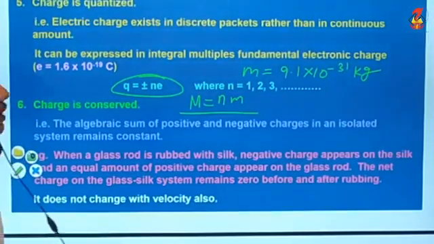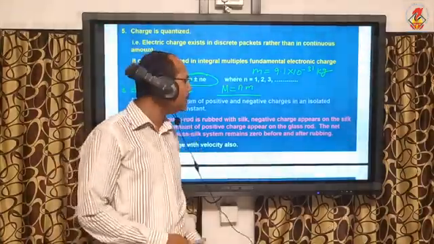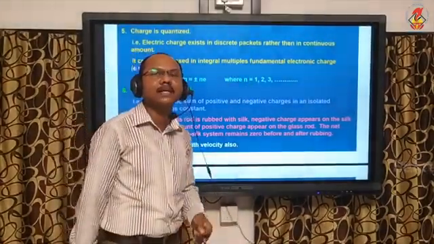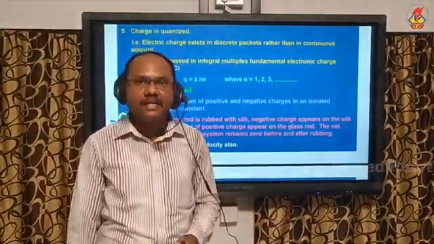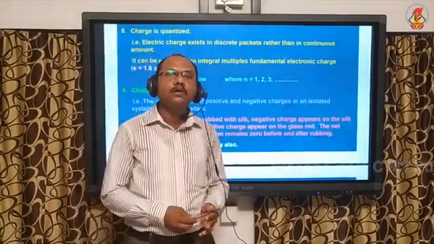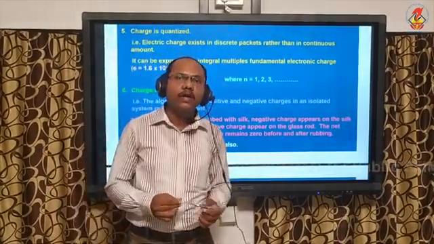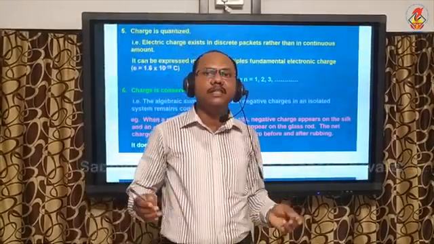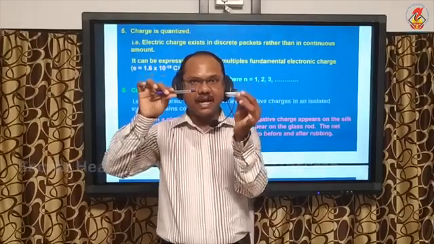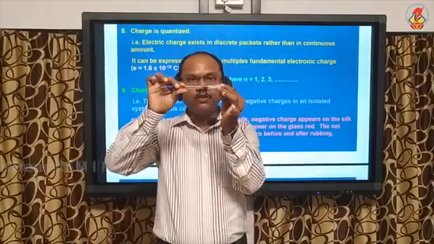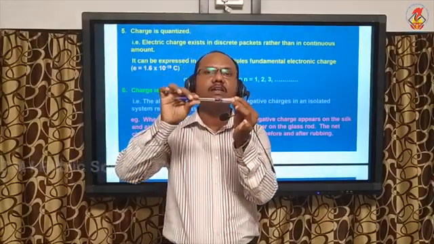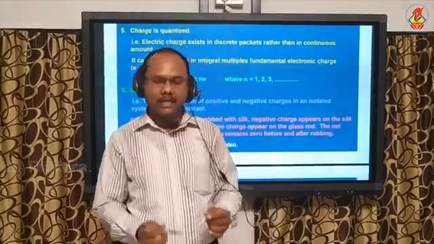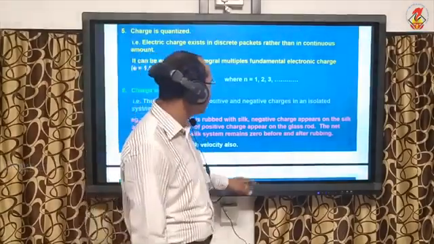Now, the second method of charging is charging by conduction. Charging by conduction takes place only with metals. We already know metals are good conductors of electricity. So when we touch two metals, charge will transfer from one metal to the other till both of them attain equal charge. See, for example,